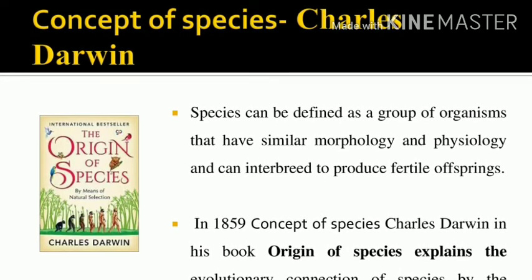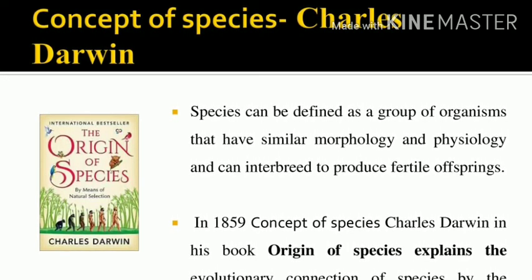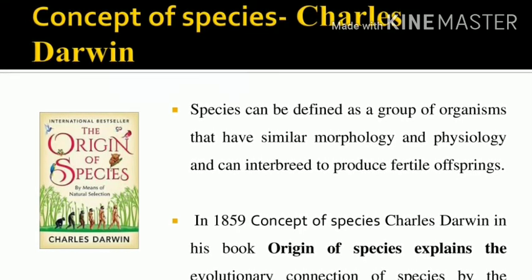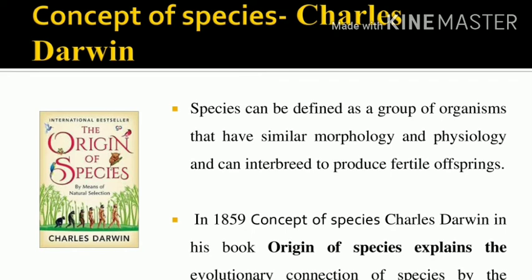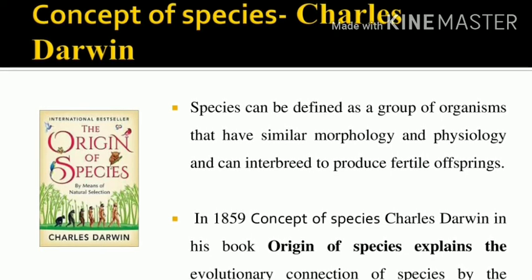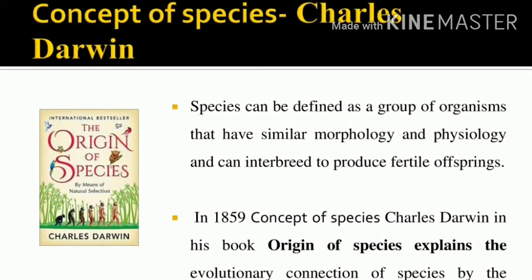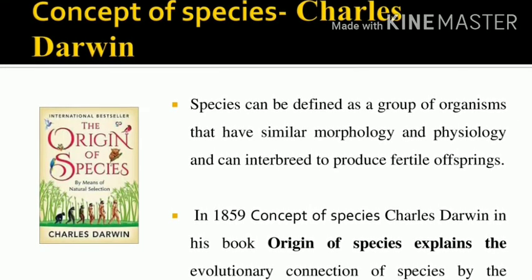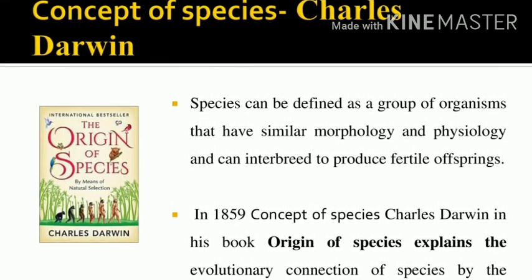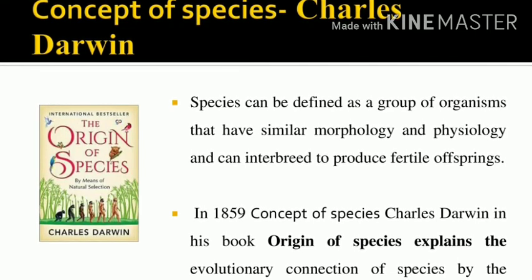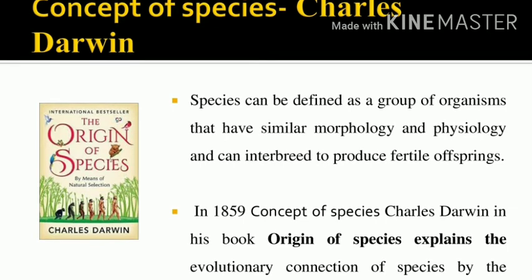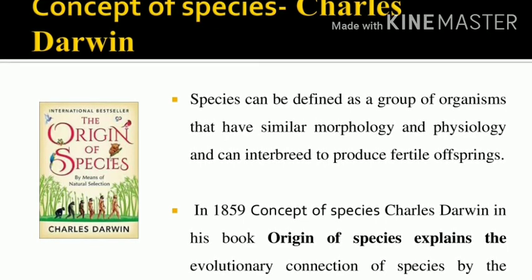Concept of species by Charles Darwin. Species can be defined as a group of organisms having similar morphology and physiology, which can interbreed to produce fertile offspring. So this is the concept by Charles Darwin. He wrote it in his book, the Origin of Species.